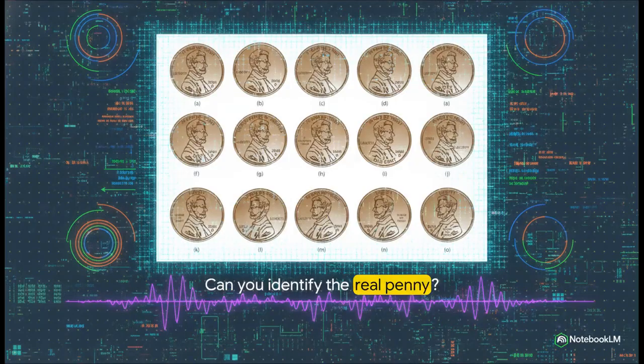Take a look at this classic visual test based on a study by Nickerson and Adams. Which one of these is the real U.S. penny? If you're struggling, don't worry, you're definitely not alone. The researchers found that very few participants could actually identify the correct one. But why? I mean, we see pennies all the time, right? Well, it turns out we don't actually bother to encode their specific features into our memory system. We just encode exactly enough to know it's a penny. So this proves right out of the gate that mere exposure does not equal a perfect memory.